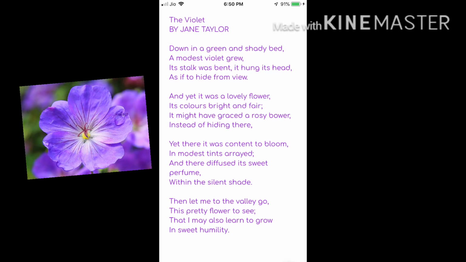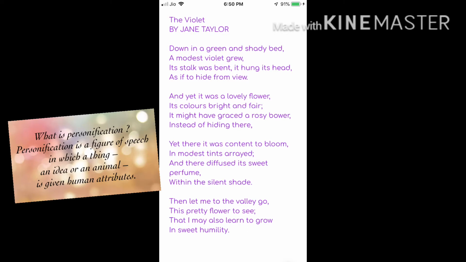Yet there it was content to bloom, in modest tints arrayed, and there diffused its sweet perfume within the silent shade. Then let me to the valley go, this pretty flower to see, that I may also learn to grow in sweet humility. We have already discussed that the poet uses personification in this poem.